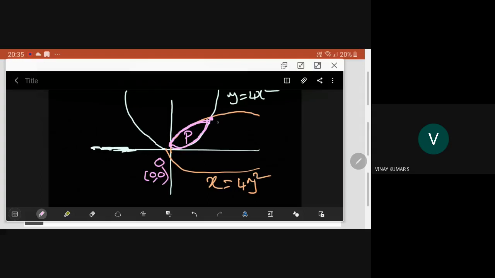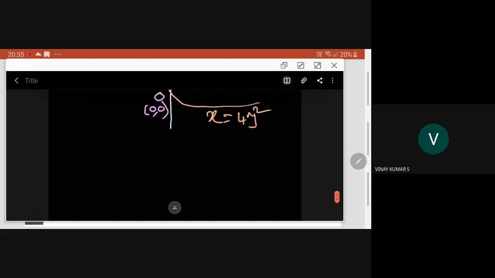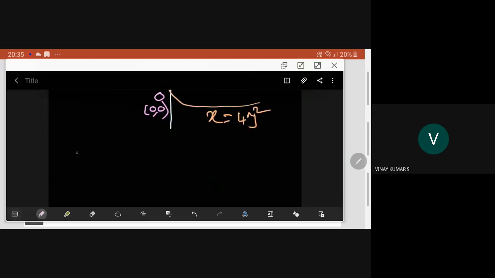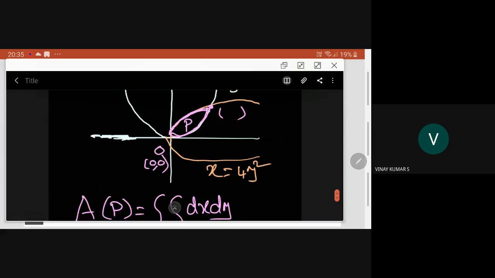Because unless we know this, you cannot start the integration process. So the required area, he is talking about the area of P. According to that slide, just take double integral over P of dx dy. This is the answer. But what is this other point?